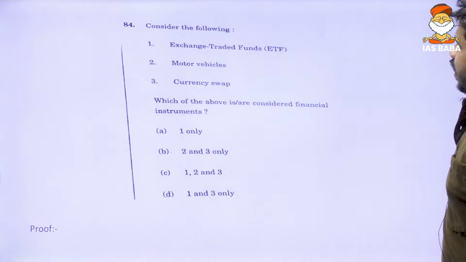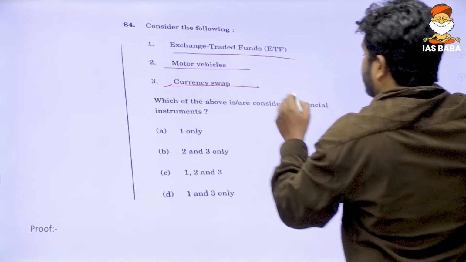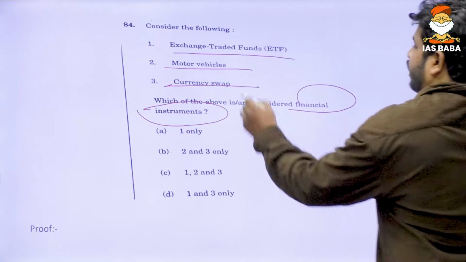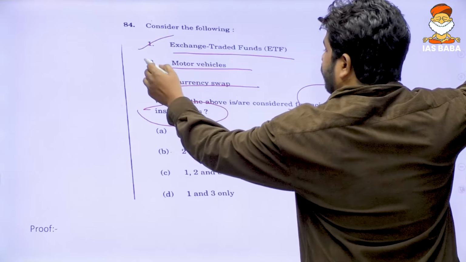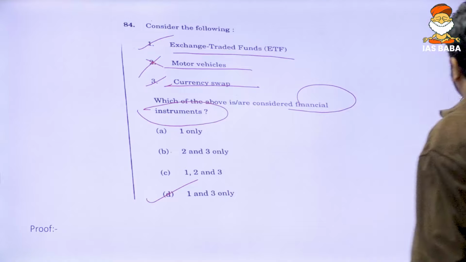Now next: exchange traded funds, currency swap, motor vehicles. Which of the following are financial instruments? Now, the first two are right. A motor vehicle is not a financial instrument. So options 1 and 2 are right and option 3 is not.